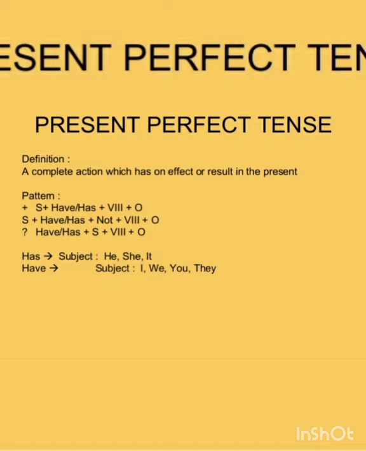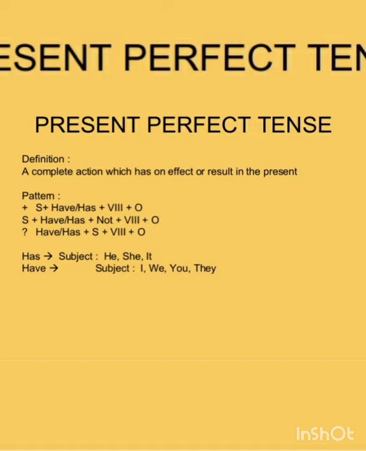So present perfect tense is used to indicate just completed actions, to express past actions whose time is not specific, for past events whose result is still felt, and for an action started in the past and continued up to now. The formula for this present perfect tense is, first comes a subject.